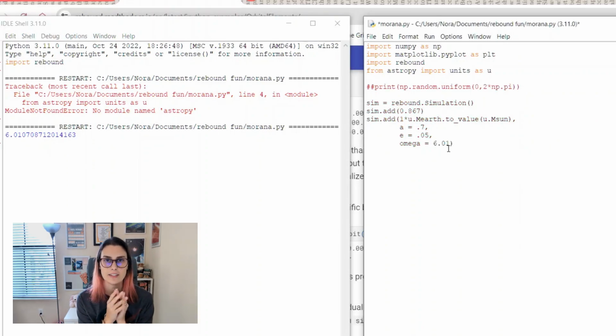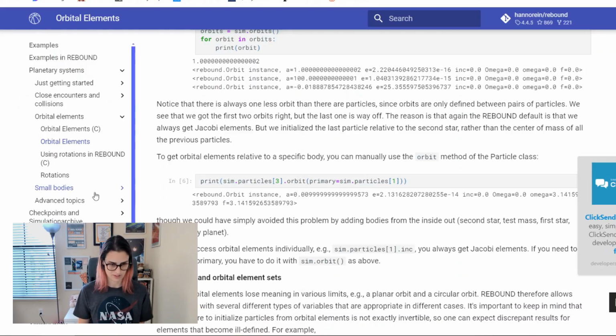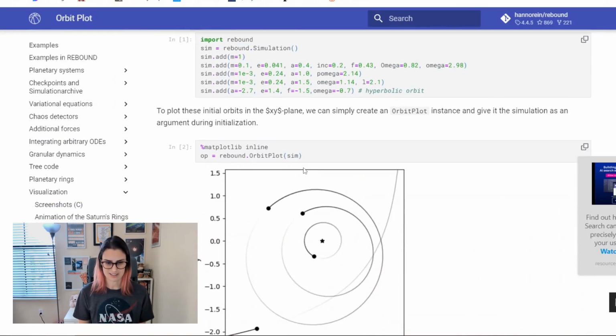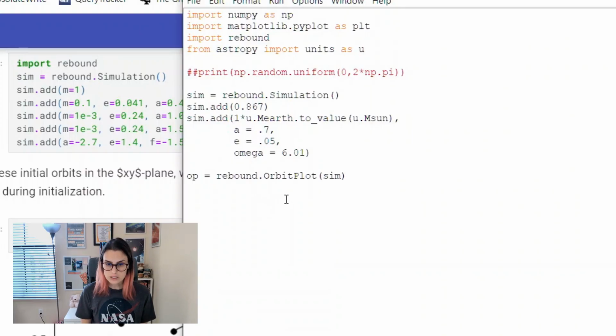All right, so now we have the star and our first planet. I guess we can visualize this. Oh my God, do I even remember how to do an orbital visualization? Probably not. Isn't it sad how fast you lose skills if you're not using them? It's kind of a bummer, you know? So we will have an orbit plot of our simulation.